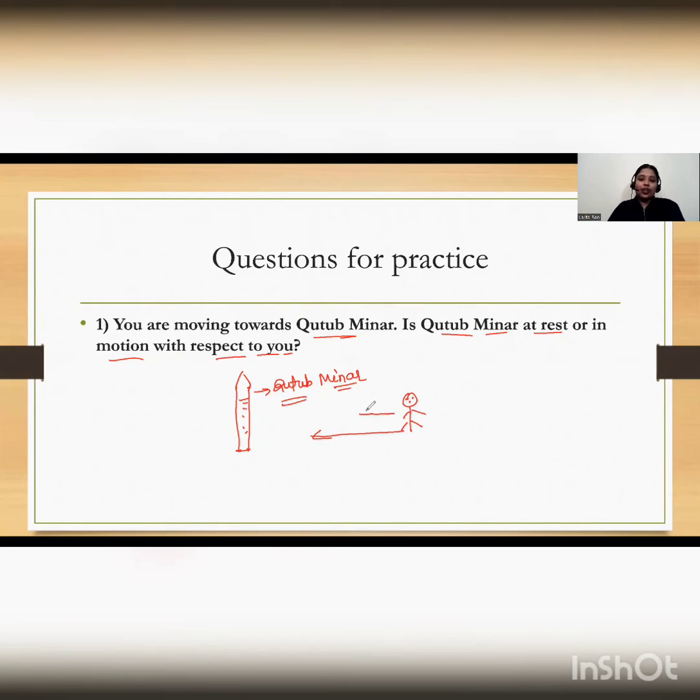So when you are moving towards Qutub Minar, definitely for you, Qutub Minar will also change its position, right? So if the position of any object changes with respect to time and observer, then that object will be in motion. So if you are moving towards Qutub Minar, it will be in motion with respect to you. So the answer for this question is Qutub Minar will be in motion. Okay? Yes. Now next question.